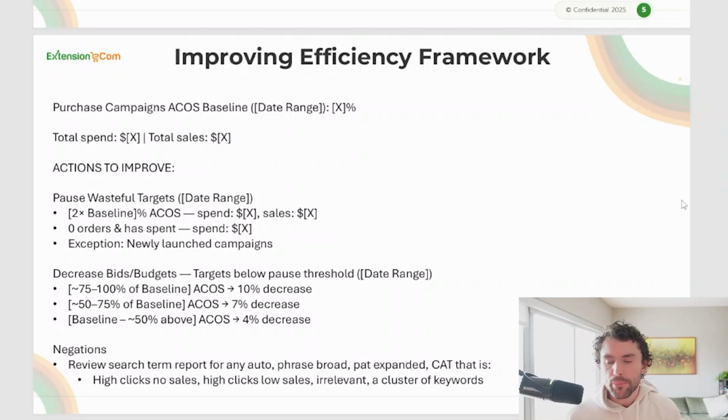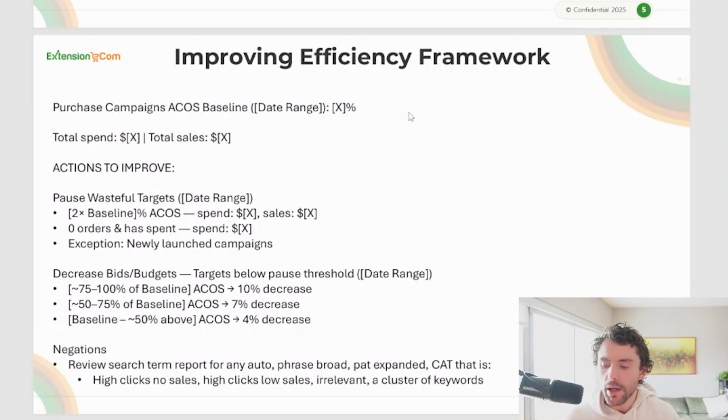When it comes to the improving efficiency framework, we want to start by defining our non-branded campaign ACoS. That's what we mean by purchase ACoS baseline. This is your average ACoS when advertising to non-branded consumers. We only care about non-branded because branded very heavily skews the data. Your branded ads are always going to have the lowest ACoS and the highest return, so we don't want to take that into consideration when we're optimizing. We also typically aren't heavily ramping brand, and we're typically not heavily cutting brand. You want to find that sweet spot for brand, leave it at that point, and ramp it up as search volume comes in.